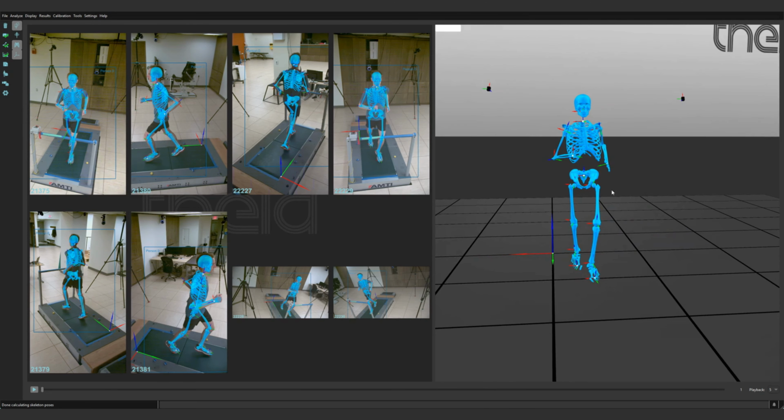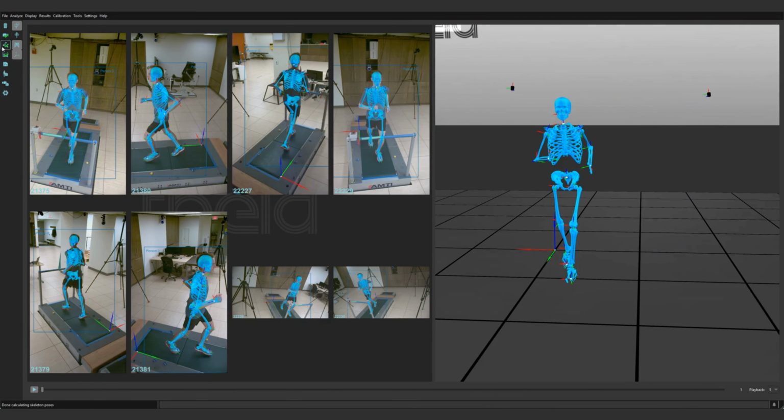Now that your trial has been processed, you can save it as a workspace, save the pose of the tracked people as C3D, FBX, or JSON files, or save video overlays. For more details about saving, you can watch the saving video.